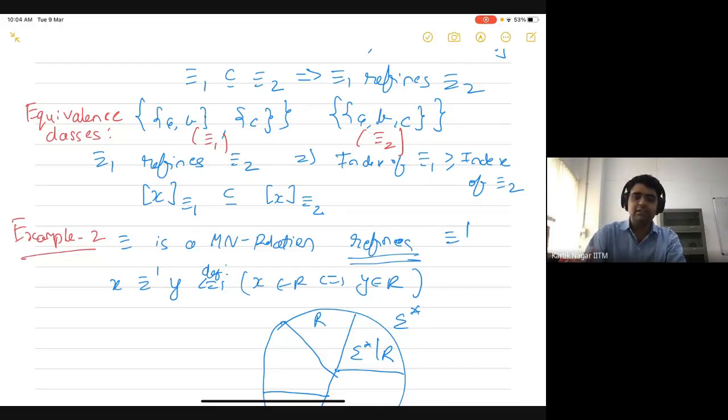We will define this coarsest MN relation, and then we will show that the collapsing algorithm, the DFA minimization algorithm that we saw a couple of lectures back, actually computes this coarsest MN relation. That would complete the proof that the DFA minimization algorithm actually gives the smallest or the minimum DFA accepting a given language.